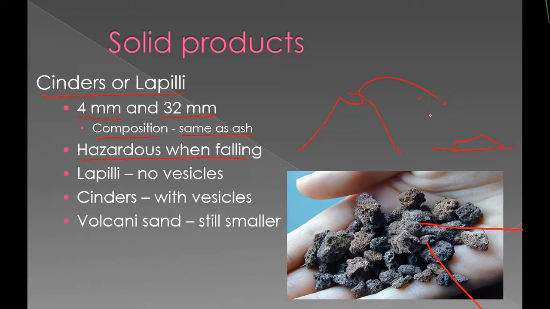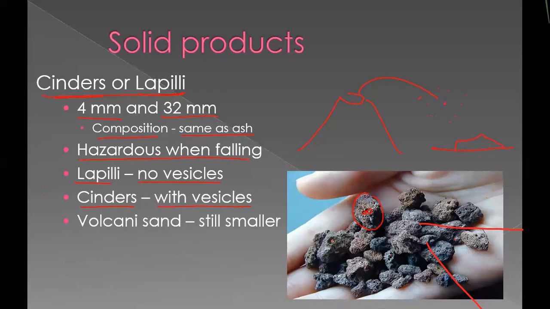And you can see two terms are there, cinders and lapilli. There is a small difference. I will tell you what that is. You can see here, pores are there. This is considered as cinders. Cinders are nothing but with vesicles. With vesicles means these holes are there.